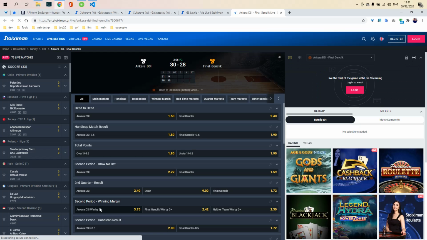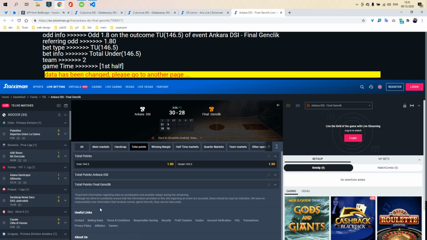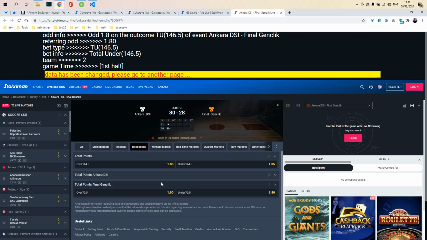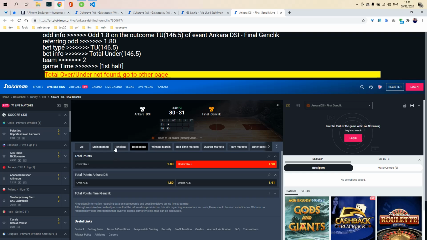Total under. Again you came here with the total under 146 and there is no total under 146 anymore. Okay, the total points are 44. Now it is coming back, so you can find it now here, right? And it is red.